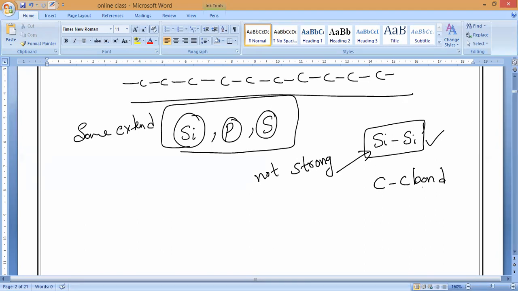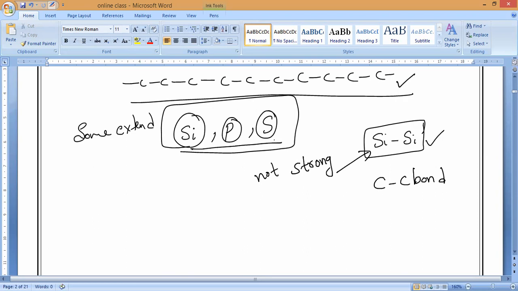The compounds formed by carbon are very strong because of strong covalent bonds, but there is no other element which shows catenation like carbon. Very highly the catenation is shown by carbon.